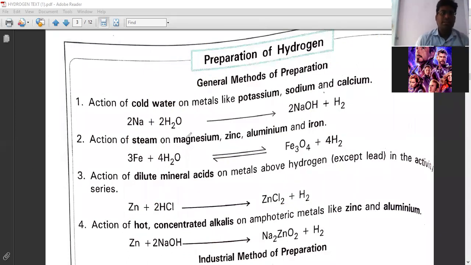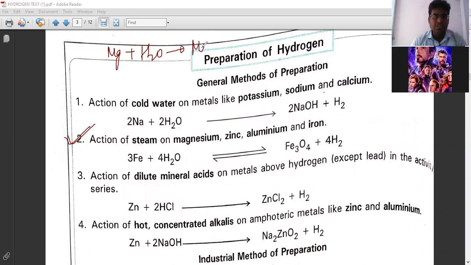So now look at the second example. I will write for magnesium also. So magnesium symbol is Mg. When magnesium reacts with steam, H2O, it will form magnesium oxide, MgO, and hydrogen gas will come out, right? So write this example and balance it.